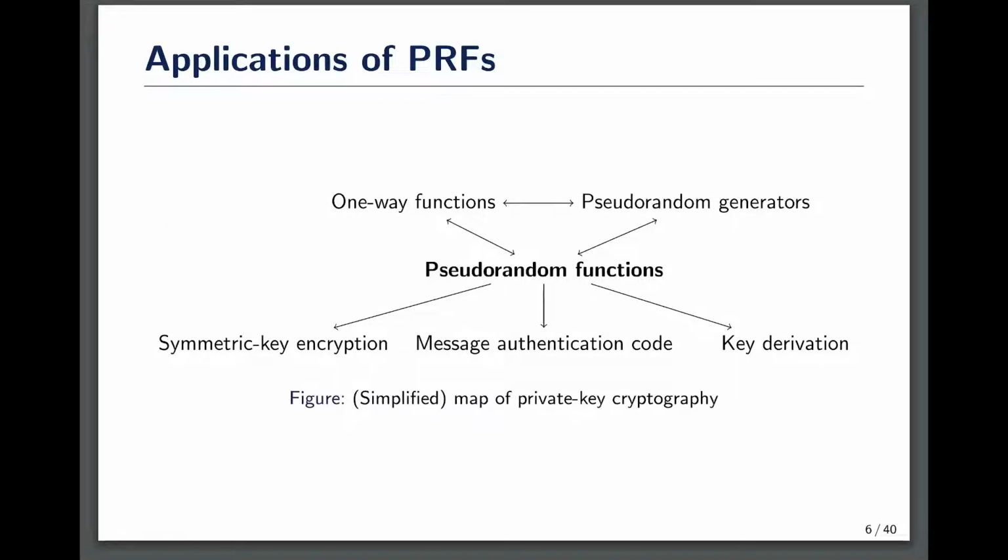Pseudorandom functions have a central role in private key cryptography. It is known that the existence of pseudorandom functions is equivalent to the existence of pseudorandom generators and even one-way functions. With such a simple and expressive object in hand, we can easily construct most of the central primitives in private key cryptography, like symmetric key encryption, message authentication code, and key derivation. Some variants of pseudorandom functions are also helpful to construct advanced crypto systems, like fully homomorphic encryption and indistinguishability obfuscation.